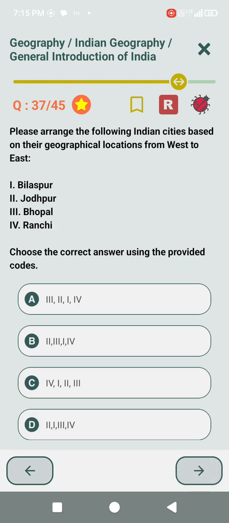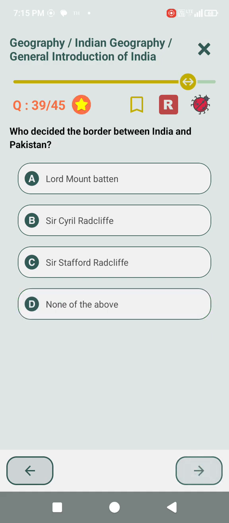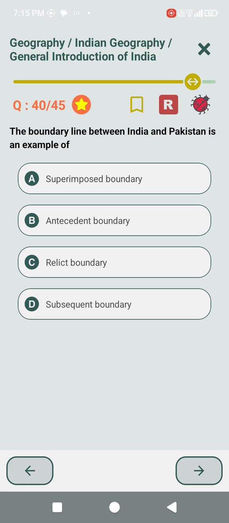Please arrange the following Indian cities based on their geographical locations from west to east. Jodhpur, Bhopal, Bilaspur, Ranchi. Which one of the following countries shares the longest land frontier with India? Bangladesh. Who decided the border between India and Pakistan? Sir Cyril Redcliffe. The boundary line between India and Pakistan is an example of